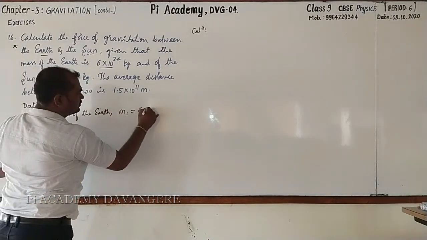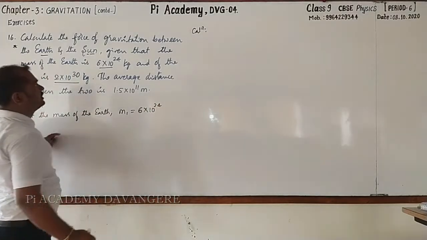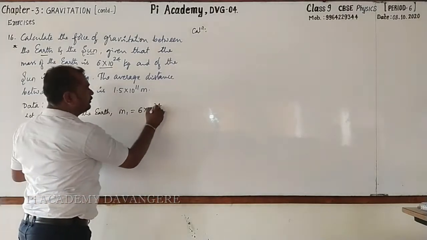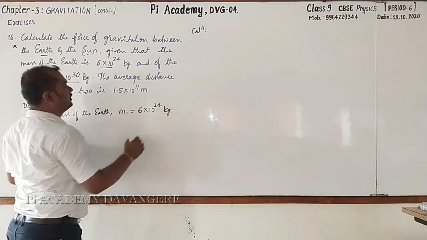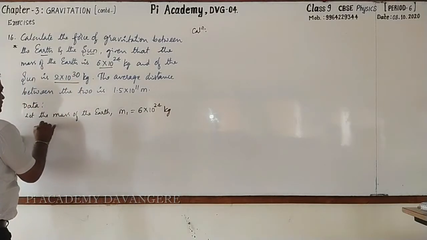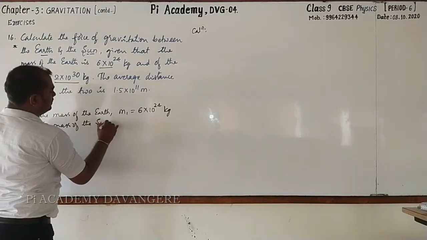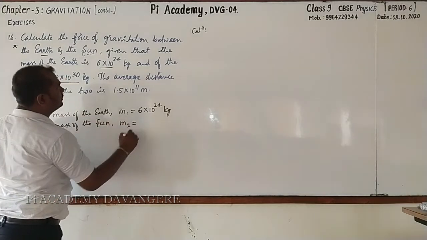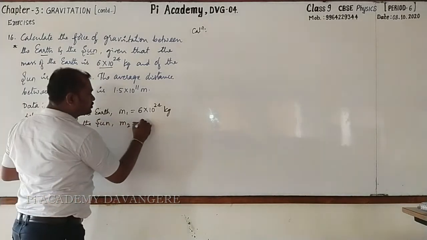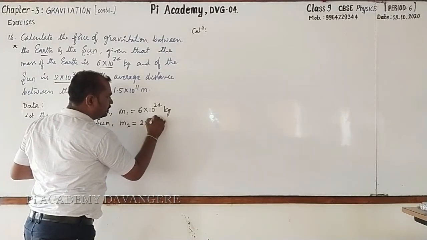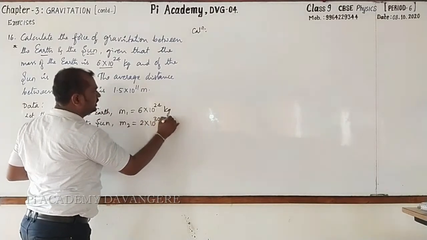How much? Which is very familiar to us. This is 6 into 10 raised to the power 24 kg. And the mass of the sun, you may call it m2. This is, please do remember this also, 2 into 10 raised to the power 30 kg.